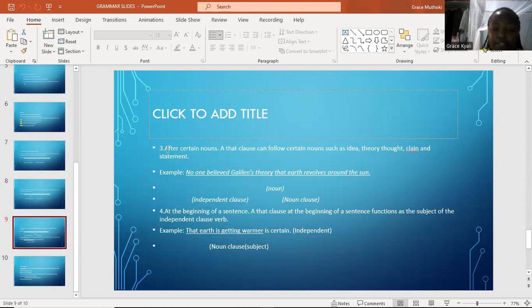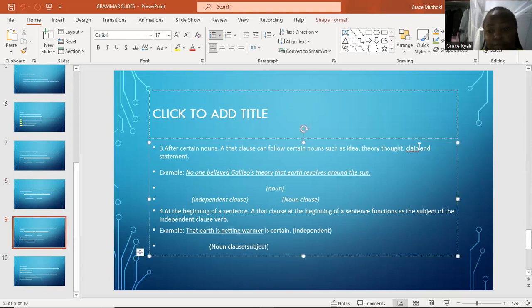Number 3 is after certain nouns, not all nouns. I hope you've marked that. That clause can follow certain nouns such as idea, theory, thought, claim and statement. For example, in a sentence, no one believed Galileo's theory that Earth revolves around the sun.